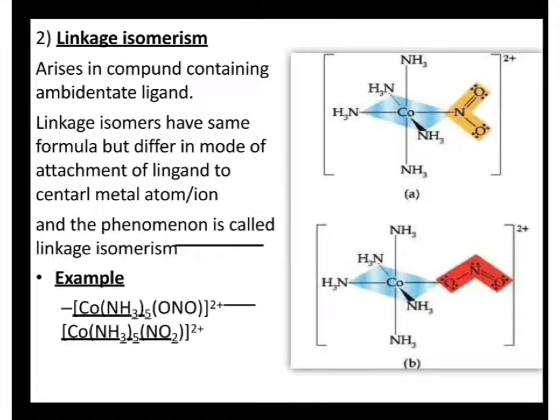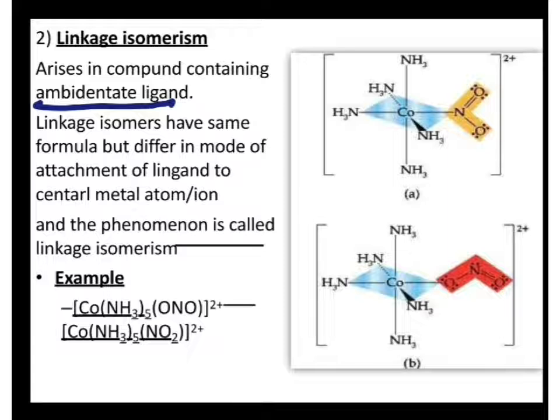The second type of structural isomerism is linkage isomerism. Linkage isomerism is seen in complexes which have an ambidentate ligand. What are ambidentate ligands? These are monodentate ligands which can bind through two different donor atoms.